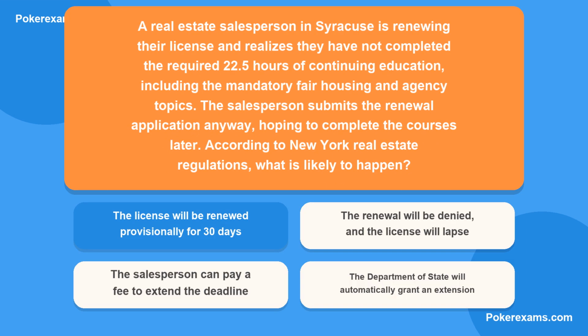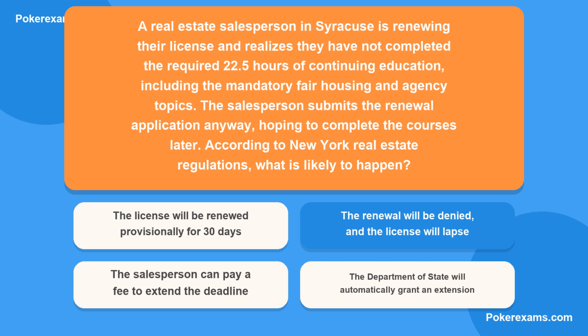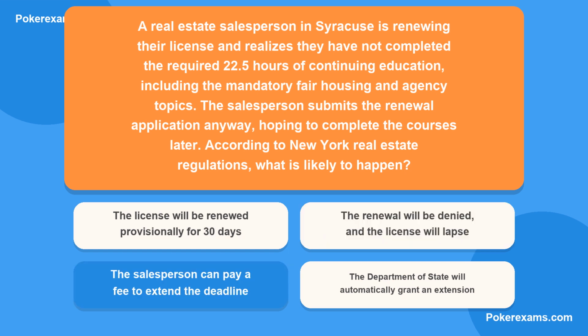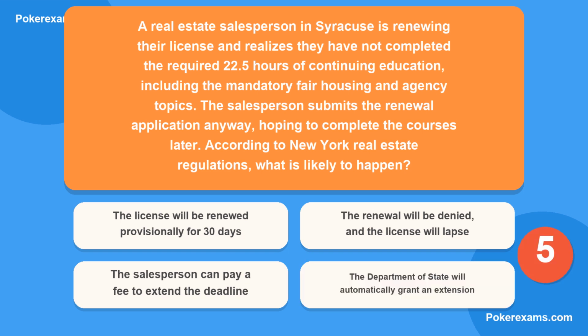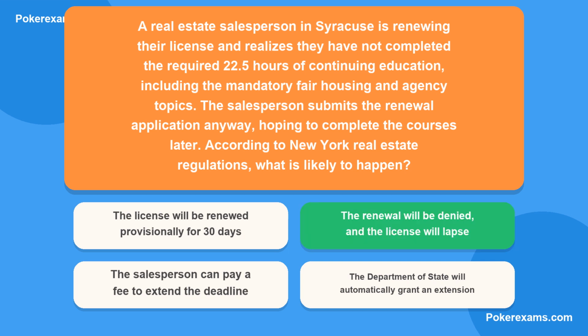Is it A, the license will be renewed provisionally for 30 days? Or B, the renewal will be denied and the license will lapse? Could it be C, the salesperson can pay a fee to extend the deadline? Or lastly, D, the Department of State will automatically grant an extension? The correct answer is B.